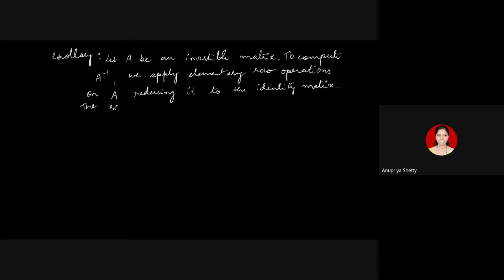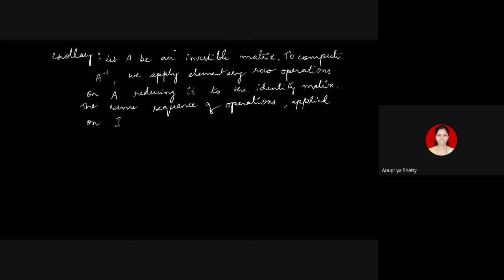The same sequence of operations, those row operations, same sequence of operations applied on identity I. Since I have not specified the order of A here in the question, I'll not write IN.